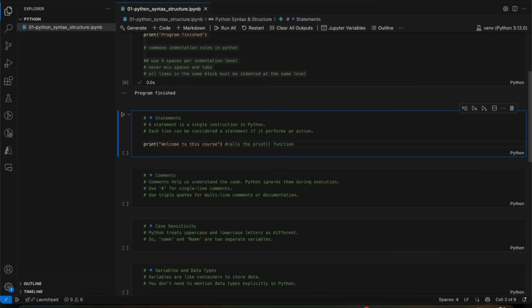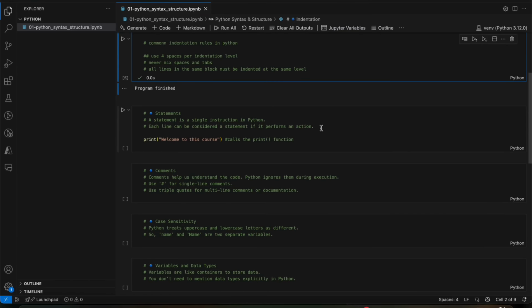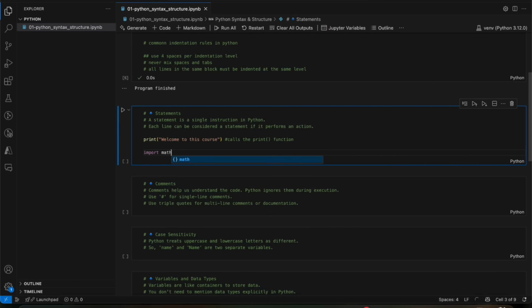Then conditional statement, like this is a conditional statement which I said earlier. Then we have loop statement. Then we have import statement also. Import statement is also a statement. A statement means in Python basically to perform an action. Simple. So this is what a statement is.